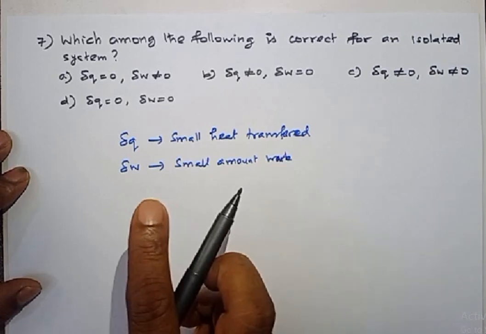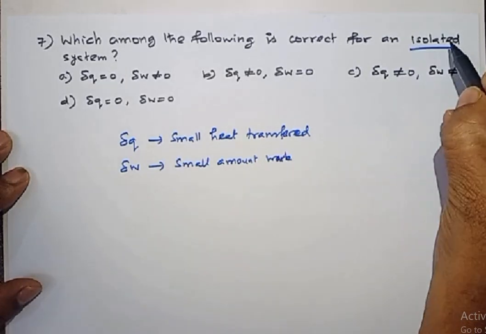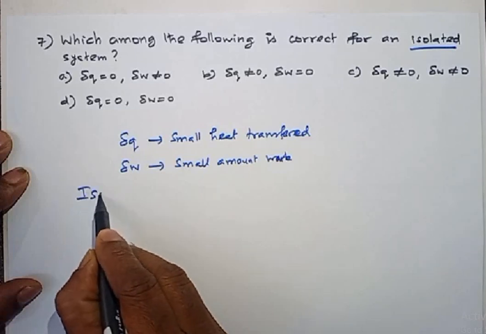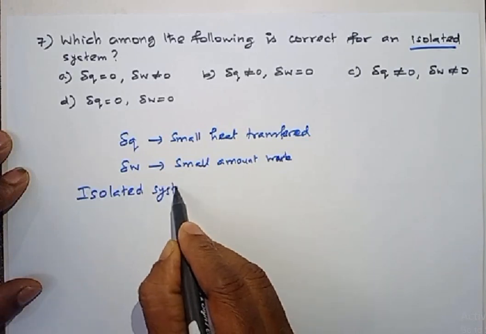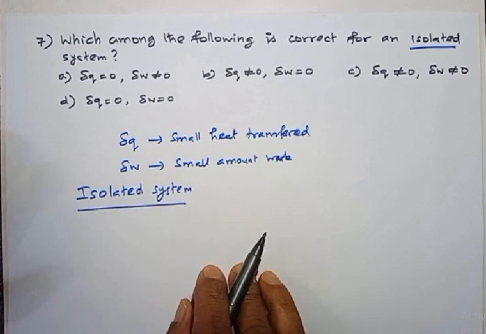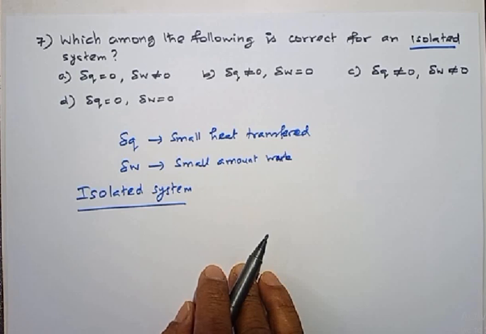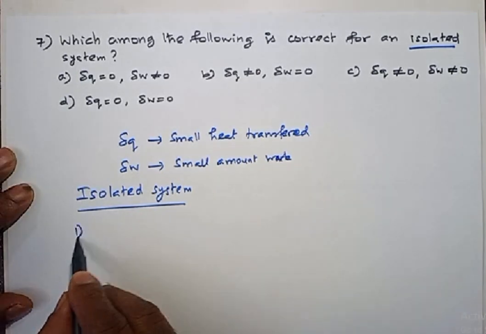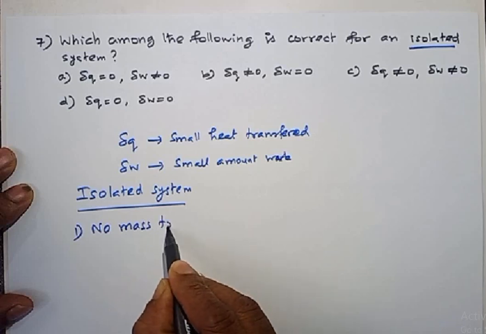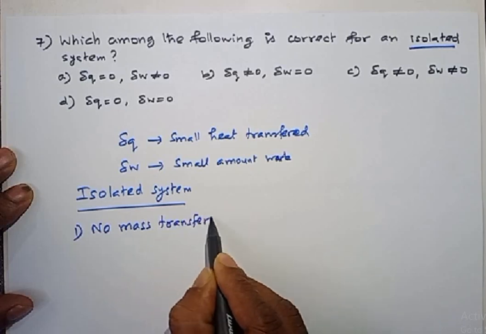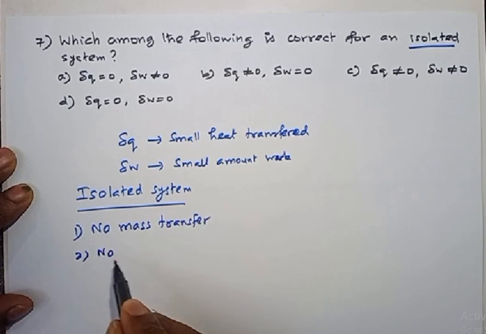Remember, the system given is an isolated system. What is an isolated system? An isolated system is one in which no mass transfer and no energy transfer takes place.